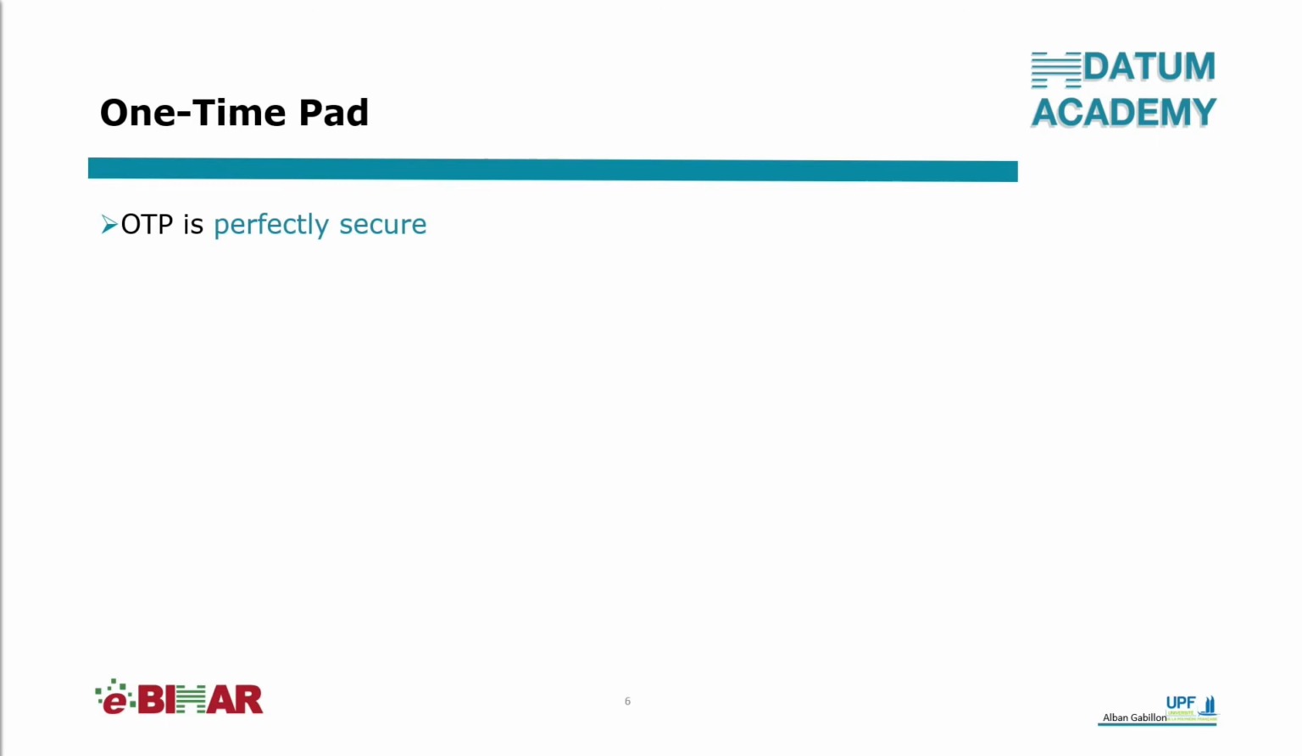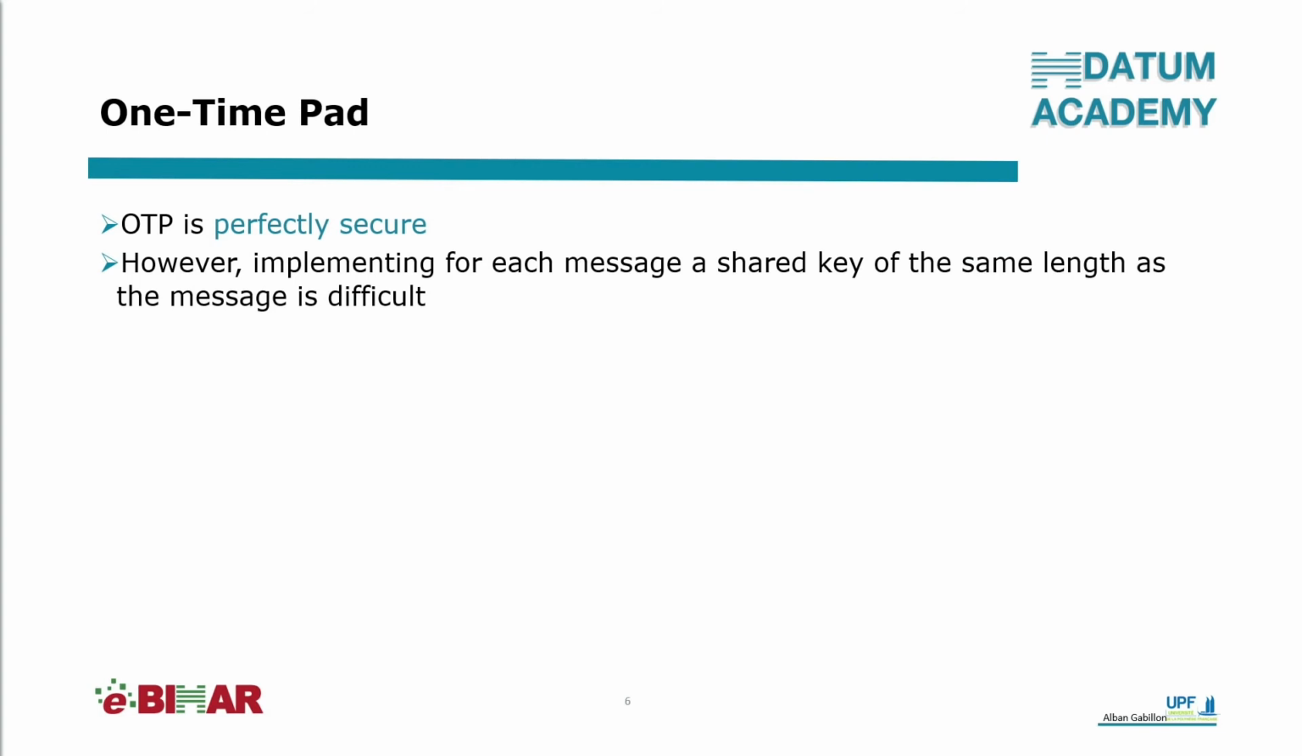One-time pad is said to be perfectly secure, and it is the only encryption scheme which is perfectly secure, that is, it is simply unbreakable. However, implementing for each message a shared key of the same length as the message is difficult. Difficult but not impossible. There are applications of one-time pad.